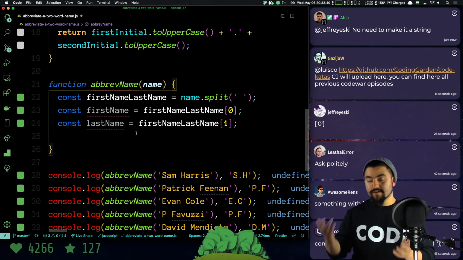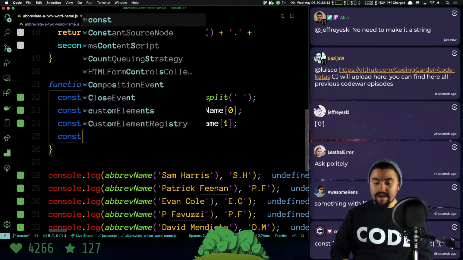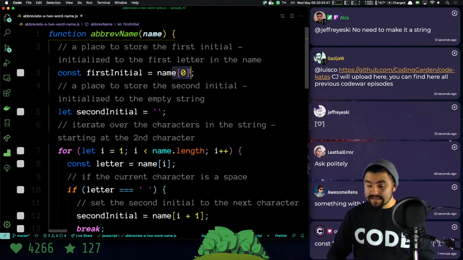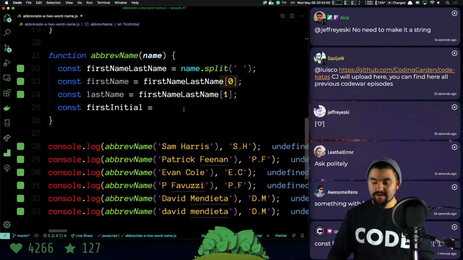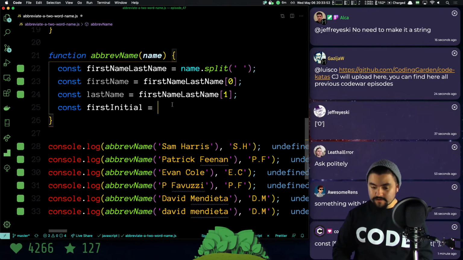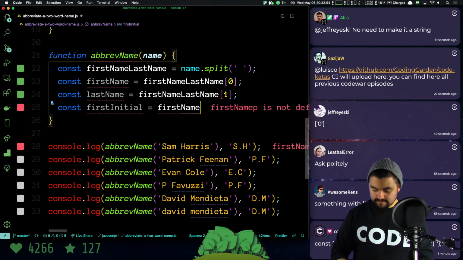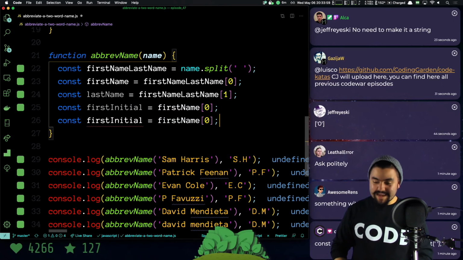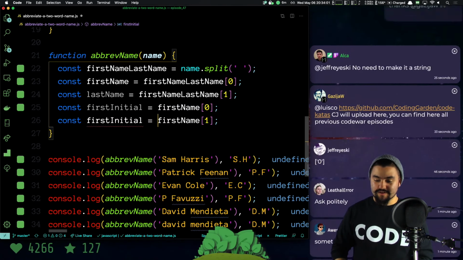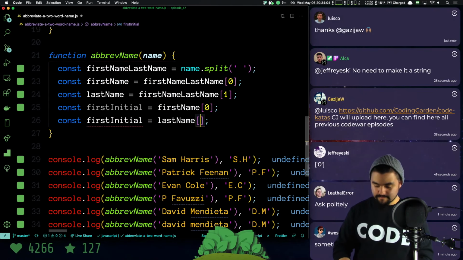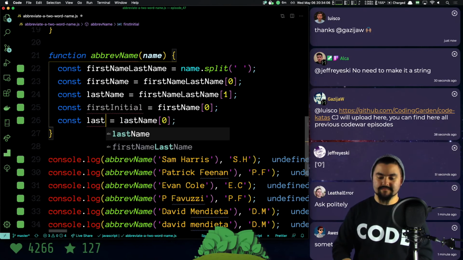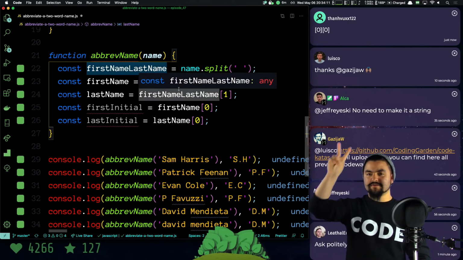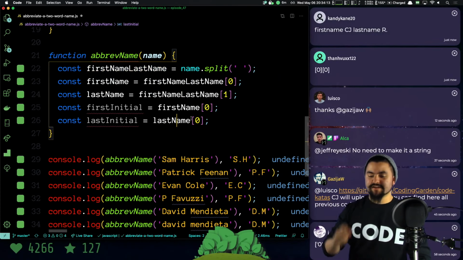Actually, let's go a bit further. Now I have the first name and the last name, and I need the first initial. We saw earlier that you can index a string to get a specific character. So I'll say first initial equals first name bracket 0, and that gives me the first initial. Then I can do the same thing on the last name: last name bracket 0, and that gives me the last initial. We're getting there, right? Split it, create two variables that are the first name and the last name, and get the first character out of each of those.